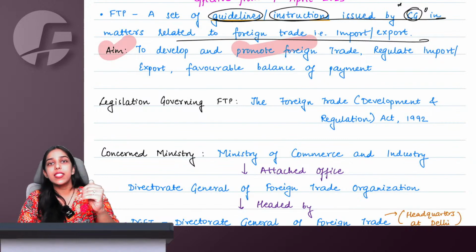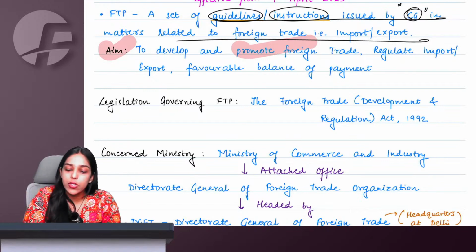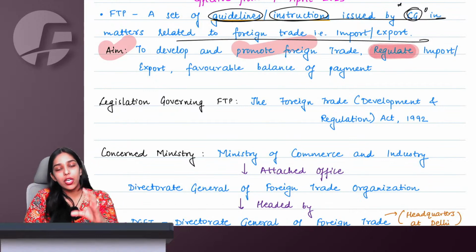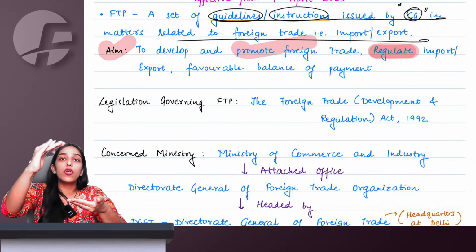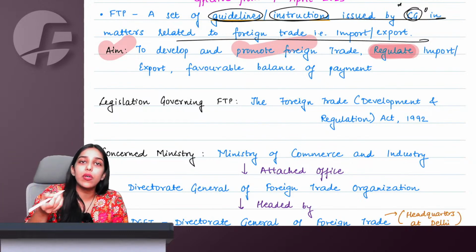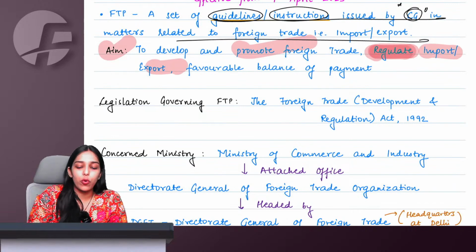So promoting doesn't mean you promote it rampantly. We also have to regulate it. We should promote. Import and export should grow, but should not grow beyond this limit. So there is also a requirement to regulate import and export.